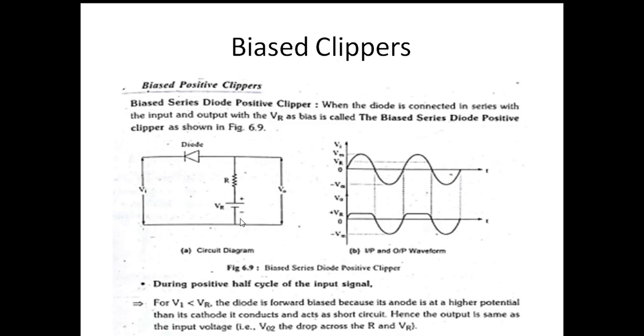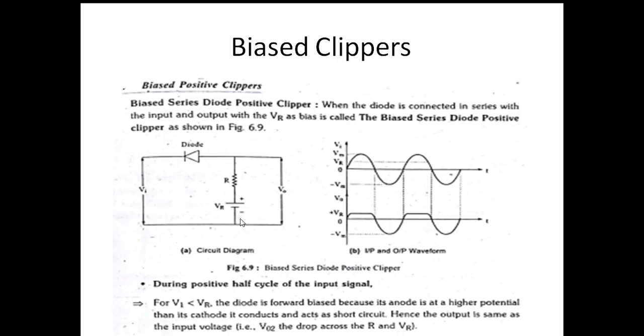In the unbiased clipper, there are positive clipper and negative clipper. In the positive clipper, there are series diode positive clipper and shunt diode positive clipper. In the negative clipper, there are series diode negative clipper and shunt diode negative clipper.